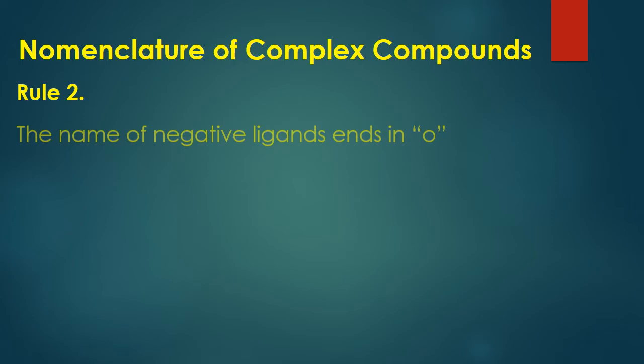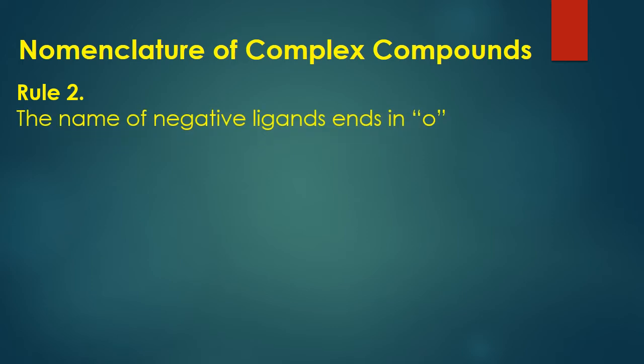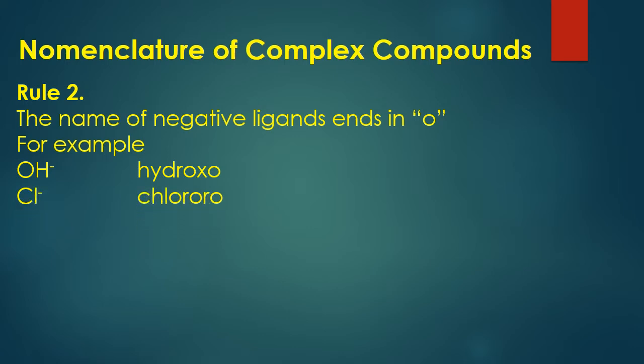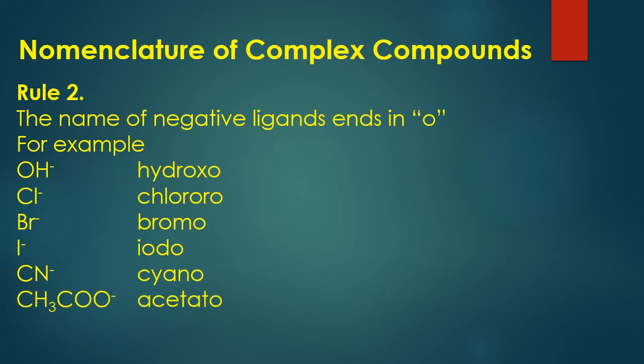Rule number 2, the names of negative ligands end in O. For example, OH negative is called hydroxo. You know that this is the hydroxide ion, but here the name will end in O. That is why it is called hydroxo. Chloro, bromo, iodo, cyano, acetato, oxalato. These are different names which end in O.